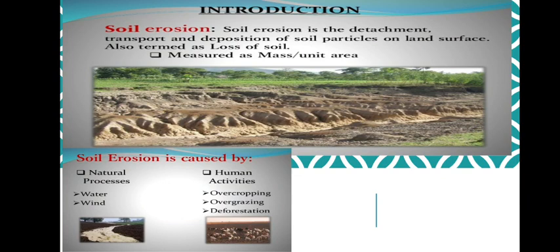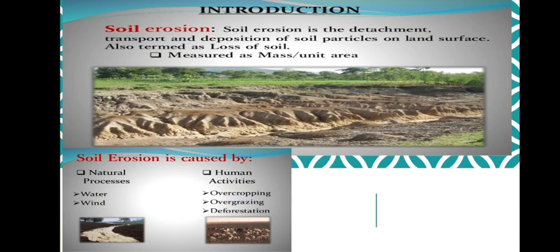If I ask you a question, many of you must have heard this in your lower classes. You must have seen whenever there is heavy wind, air or heavy rain, the topmost layer of the soil gets blown away or gets washed away along with water and wind.